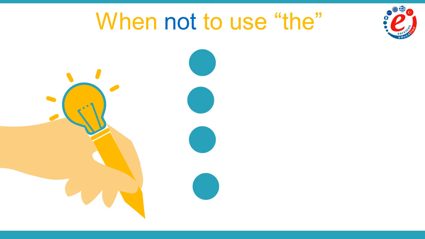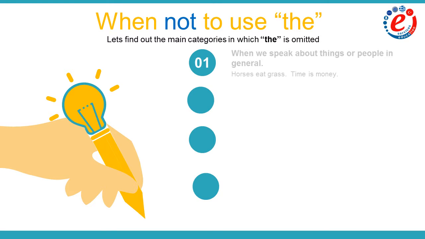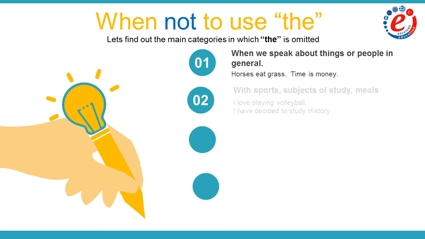In the introduction of our lesson, we discussed the fact that there are some cases in which we don't use the. We omit the when we speak about things or people in general. We say horses eat grass, time is money. The is also omitted with sports, subjects of study and meals. Take a look at the following sentences. I love playing volleyball. I have decided to study history.